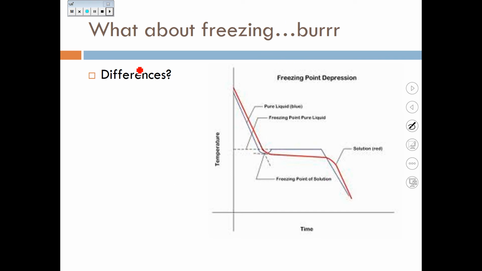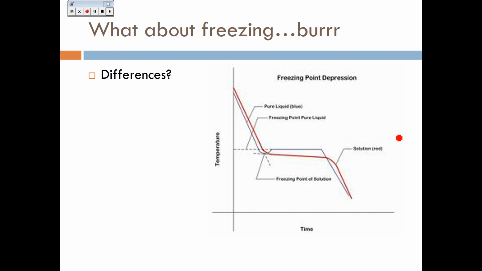Let's take a look at freezing. If we take a look at the freezing point graph for pure water versus salt water, the pure water is this black line, and the salt water is the red line.